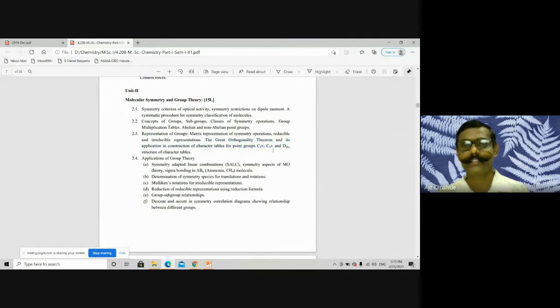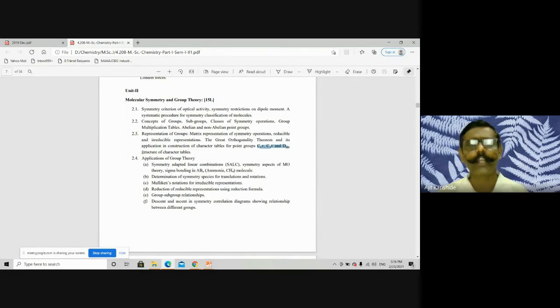Then character tables. Character tables for C2v, C3v and D2h. The construction of these character tables that I discussed was with the help of the great orthogonality theorem or with the help of the little orthogonality theorems. That's the construction that I discussed.